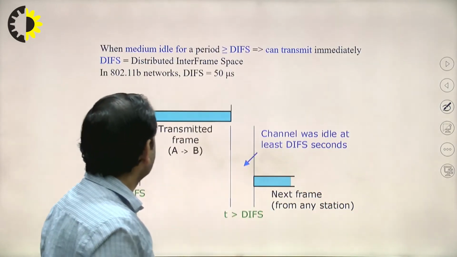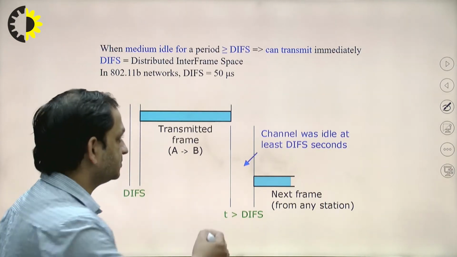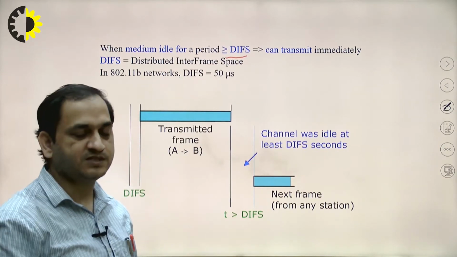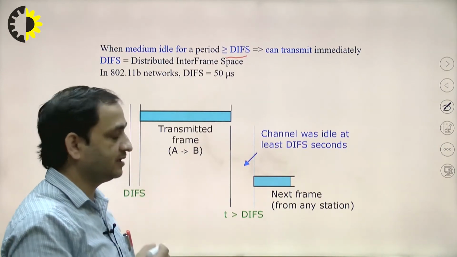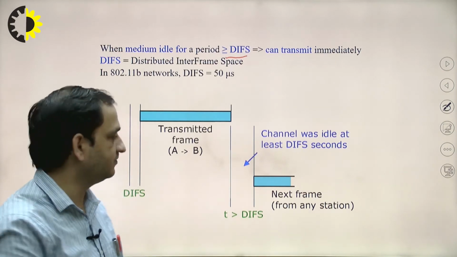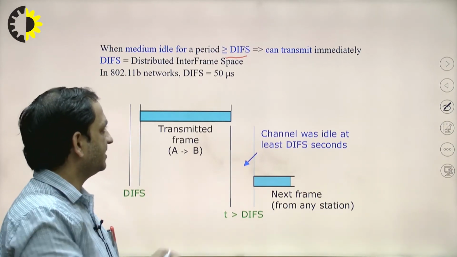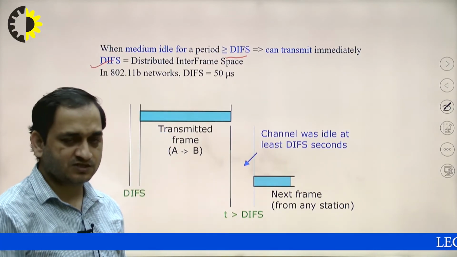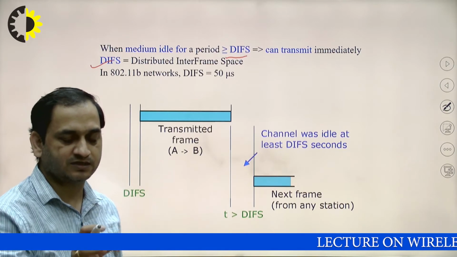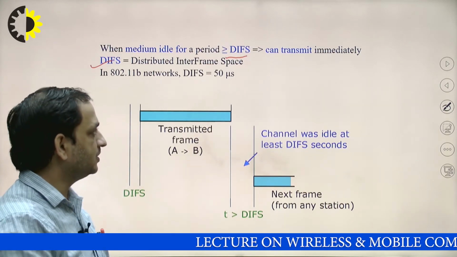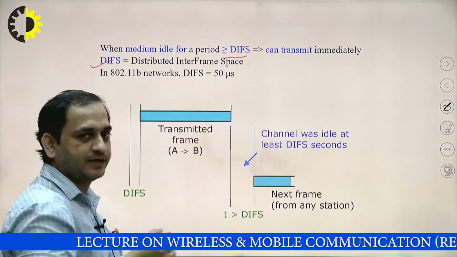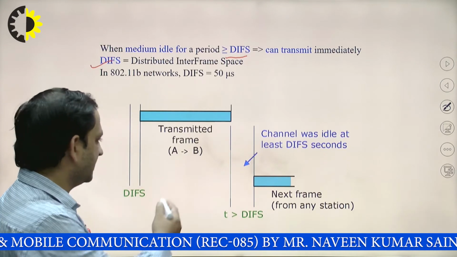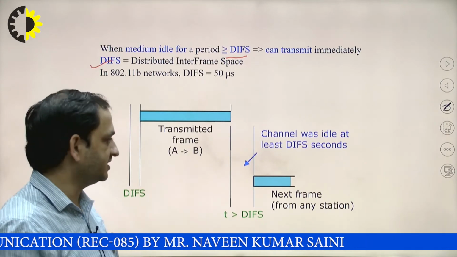So when the medium is idle for a period, that must be greater than DIFS. So what is DIFS? DIFS is the distributed interframe space. This is just like a guard band, or the guard period, sorry. So this idle period time must be greater than DIFS. After that, any mobile station can transmit the signals.